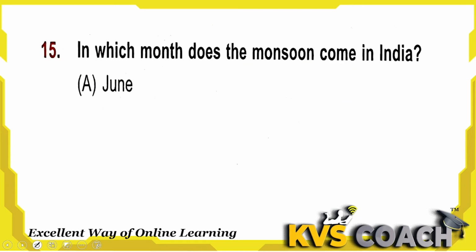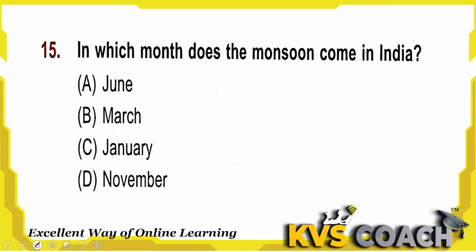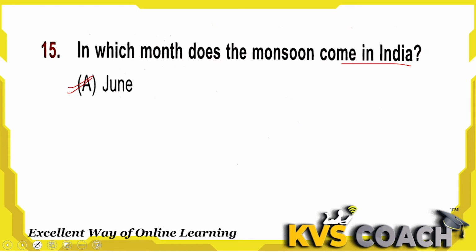Next question is, in which month does the monsoon come in India? Monsoon season is June, July in India. So in which month does it come? It comes in the June month. Option A is the right answer here.